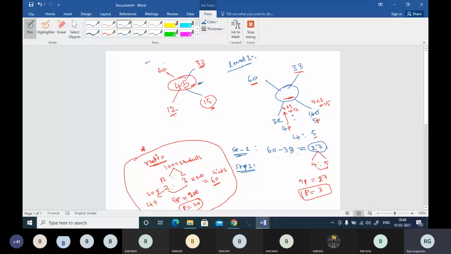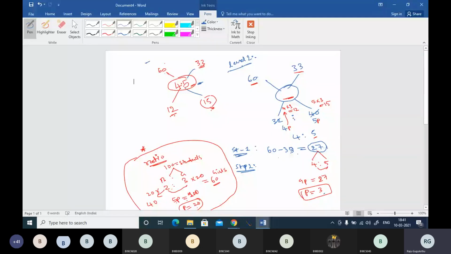The third thing was we have to find what this 4 parts value or 5 parts value is by equating the total number of parts with the difference. So the difference is 27 and 5 plus 4 is the total number of parts. We have to equate them. Then you will get the part value, that is 3, and we have to multiply that part value here.